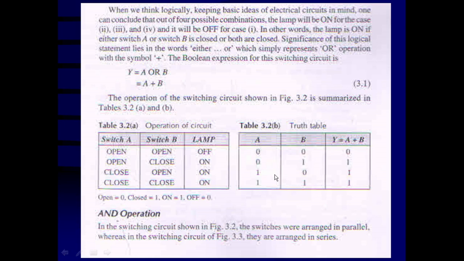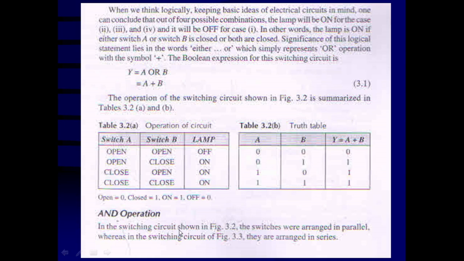How many combinations of the inputs are possible? There are two variables, A and B, and each variable can have either of two states, logic 0 or logic 1, and hence it is 2 raised to 2, so there are 4 different combinations of A and B possible: 00, 01, 10, and 11. Corresponding to these combinations, you can represent the output here. This is known as the truth table. Now the next one is the AND operation.